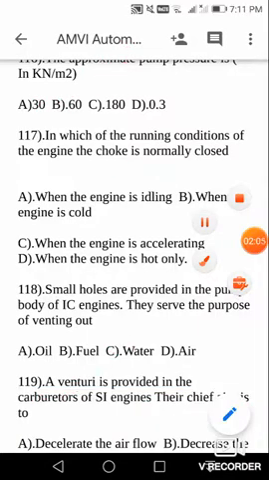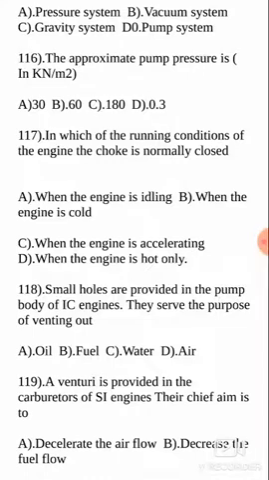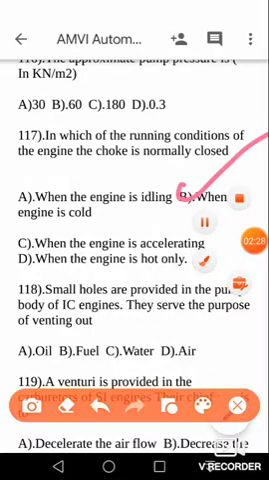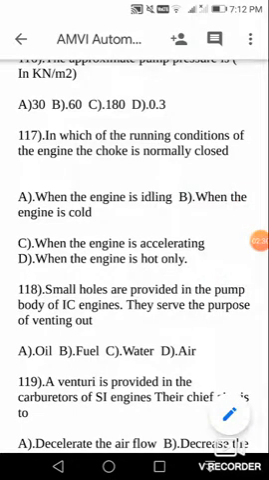Next question. Right. So in which of the running conditions of the engine is the choke normally closed? So the choke is closed when the engine is cold. So here the answer is when the engine is cold. All right. So let us mark the answer. Yes, that's B. So why is a choke used? It is used for starting the engine from the cold condition, for example in winter, right? So the answer is B, when the engine is cold.